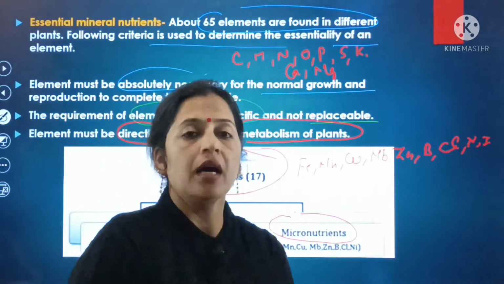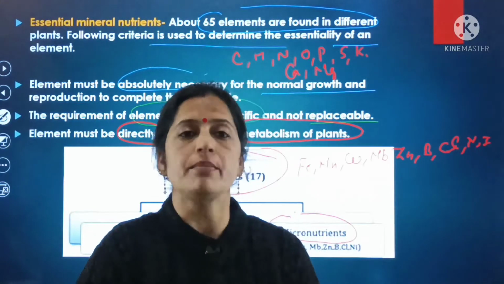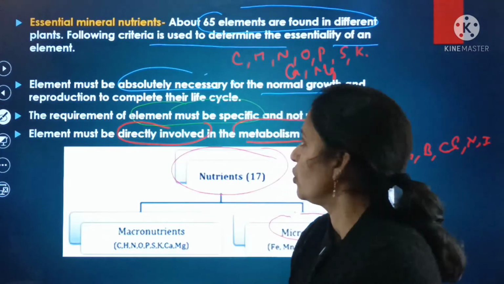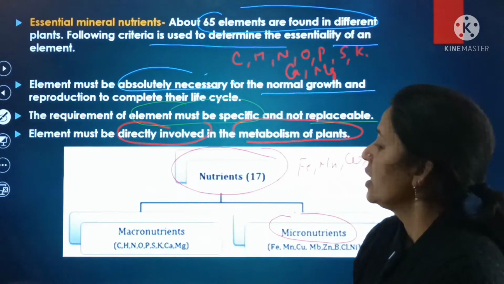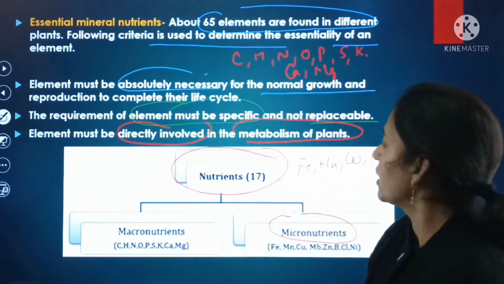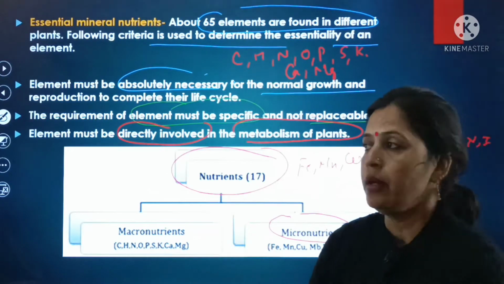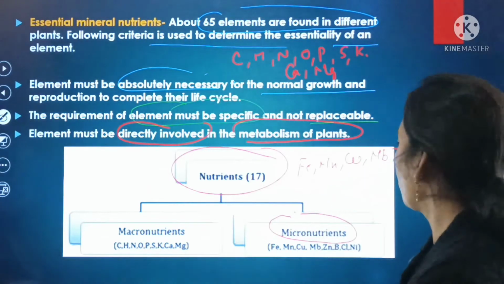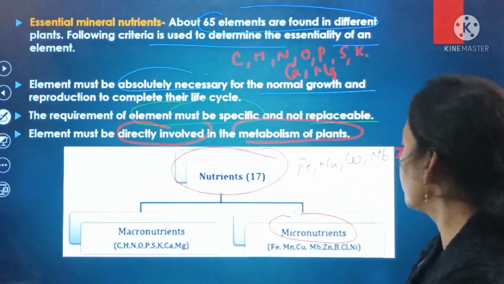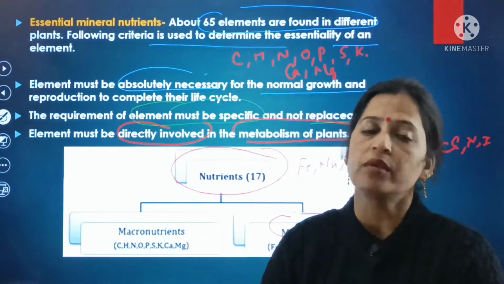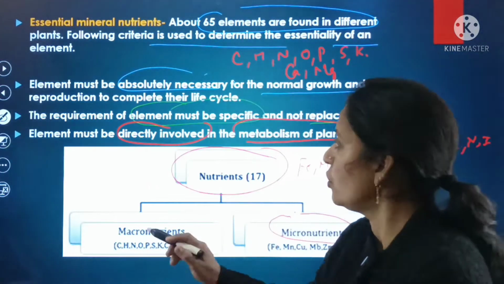So here there are two types of the nutrients. One is the macronutrients and the second one is the micronutrients. In case of the macronutrients, various elements are used, that is carbon, hydrogen, nitrogen, oxygen, phosphorus, sulfur, potassium, calcium and magnesium. But in case of the micronutrients: iron, manganese, copper, molybdenum, zinc, boron, chlorine as well as nickel. So here these are the various types of the macronutrients as well as micronutrients.